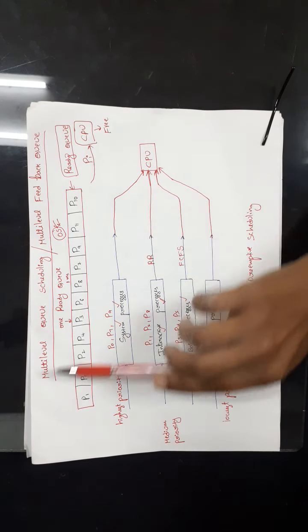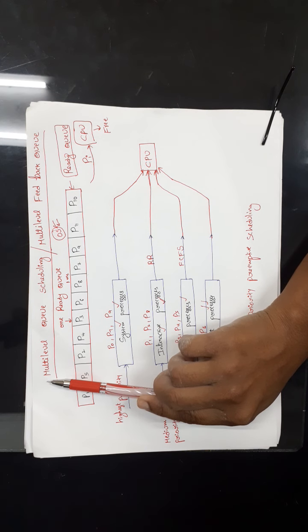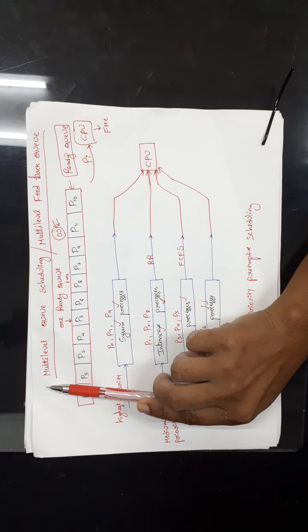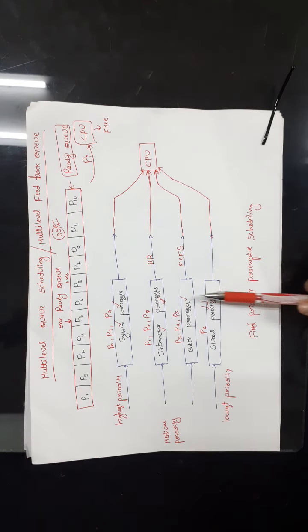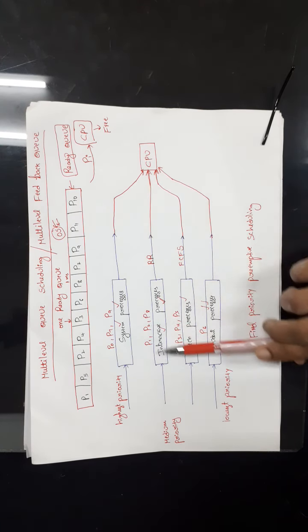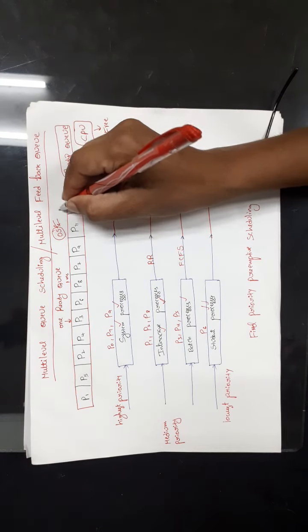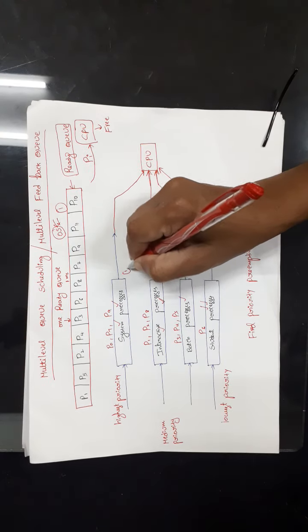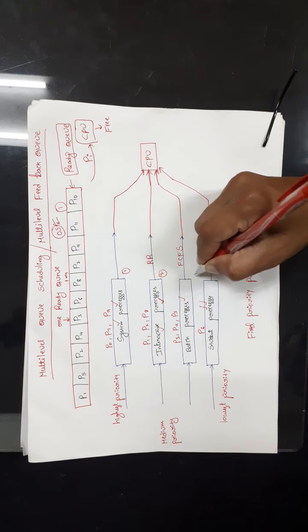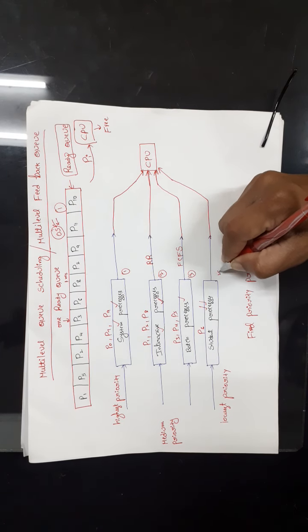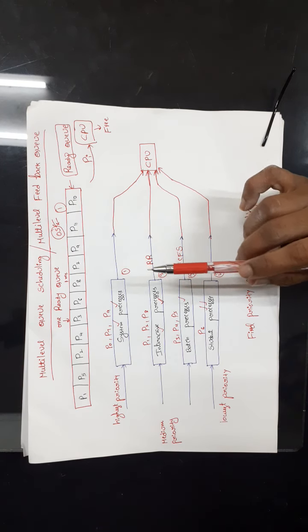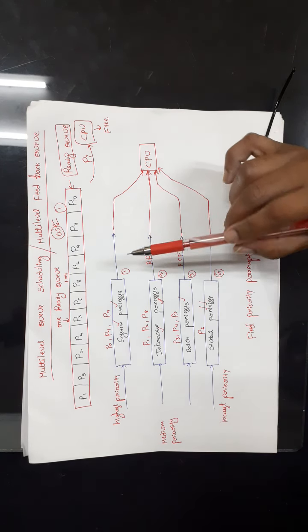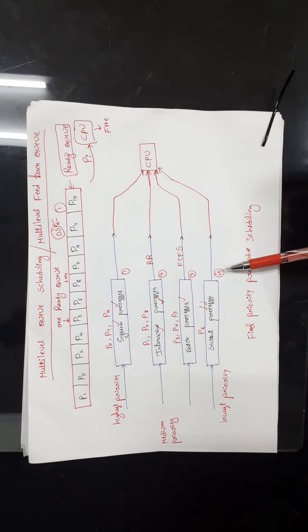That is the base concept of multi-level queue scheduling. In multi-level queue scheduling, we divide this ready queue into different parts, or we maintain different ready queues. Instead of having only one ready queue, here we have different ready queues. Here I have given only 4 ready queues. You can have many ready queues based on the type of your processes. So here I have 4 ready queues.